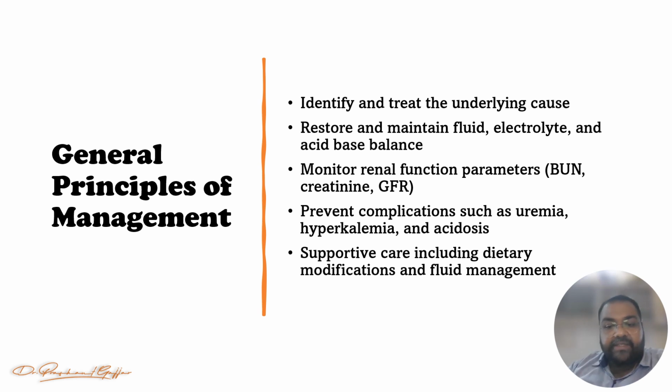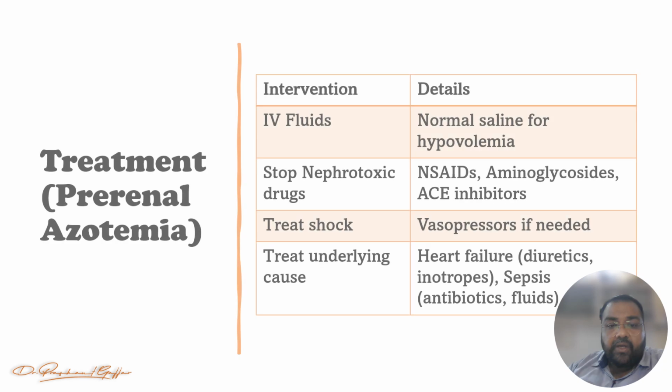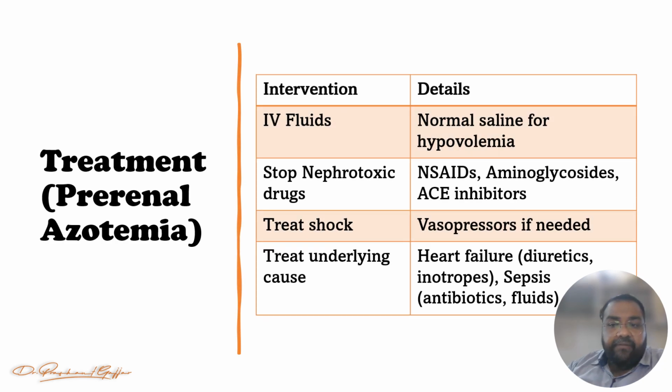So let's see the treatment of prerenal azotemia. If we find there is a prerenal azotemia, our goal should be to restore renal perfusion. Perfusion will be reduced, we have to restore it. So we can give IV fluid, we can give normal saline for the hypovolemia. We have to avoid other fluids like Ringer's lactate and DNS.